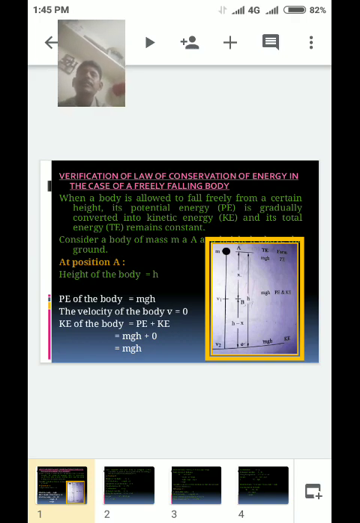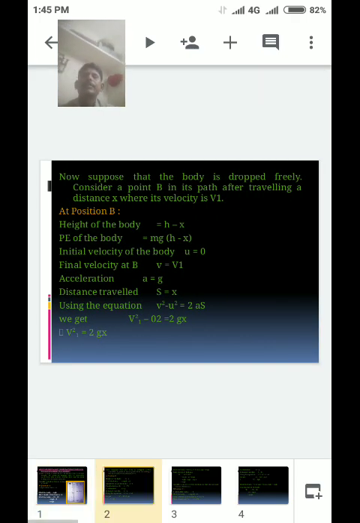Now suppose that the body is dropped freely. Consider a point B in its path, after traveling a distance x from A, where its velocity is v1.